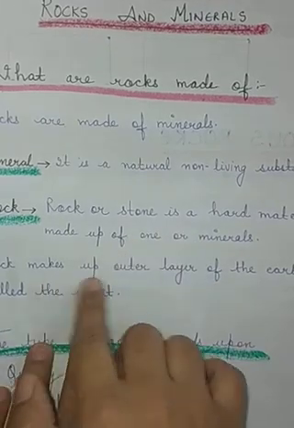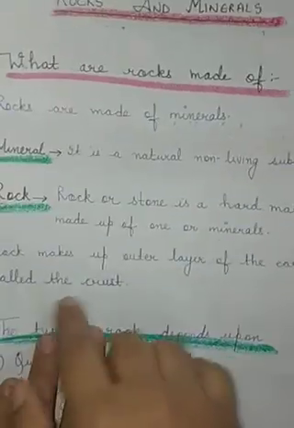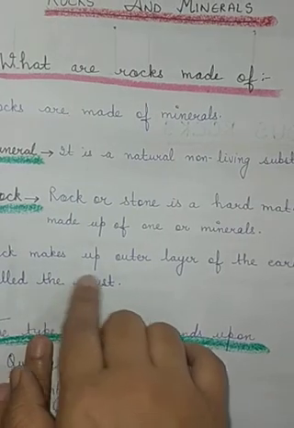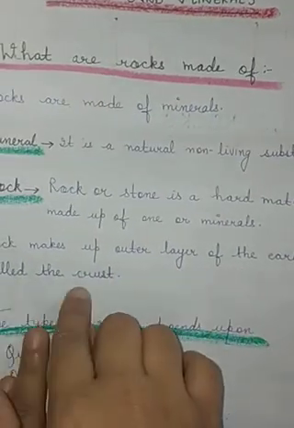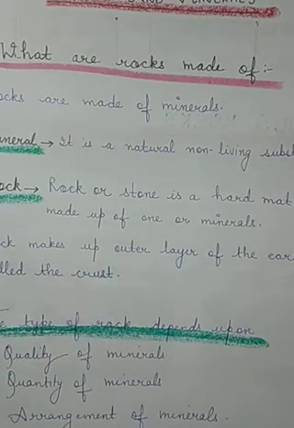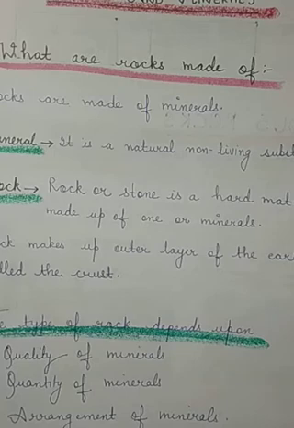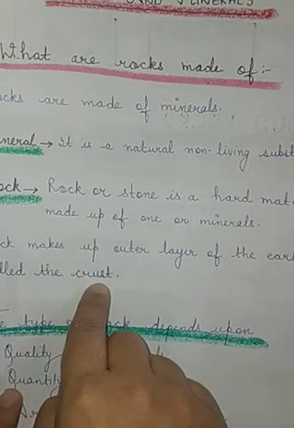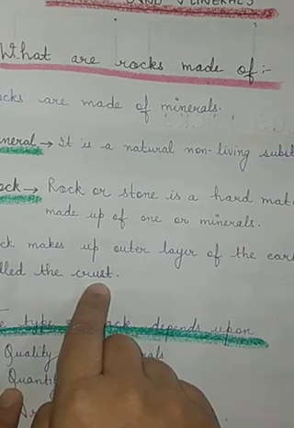And these rocks make up the outer layer of the earth, called the crust. We all know that there are three layers of the earth. The outer one is the crust, the middle one is the mantle, and the inner one is the core. So rocks are responsible for forming the outer layer, that is the crust.